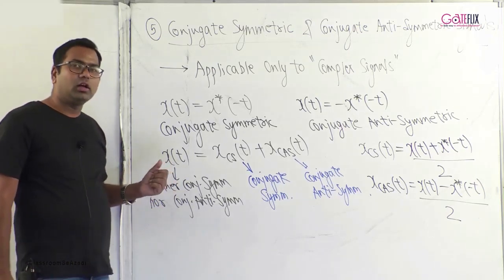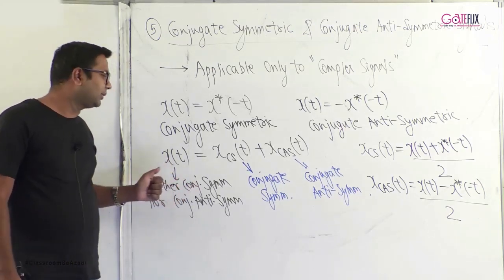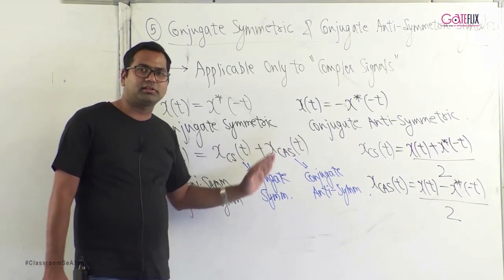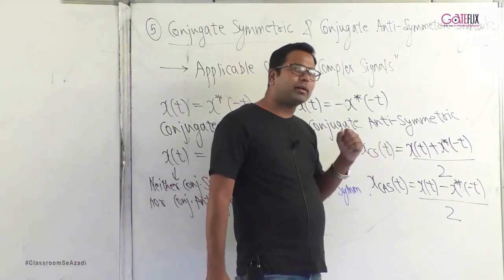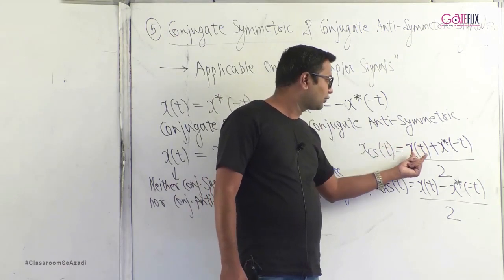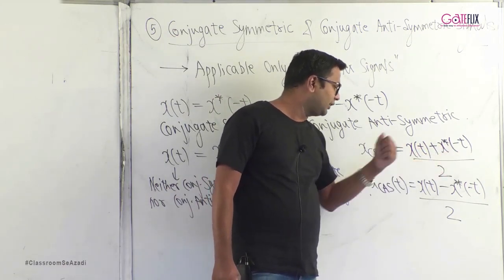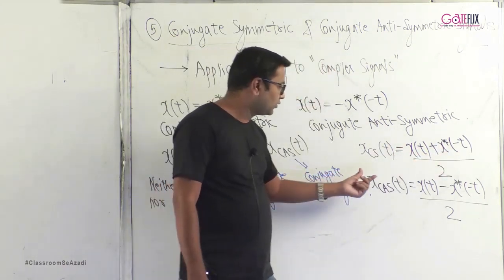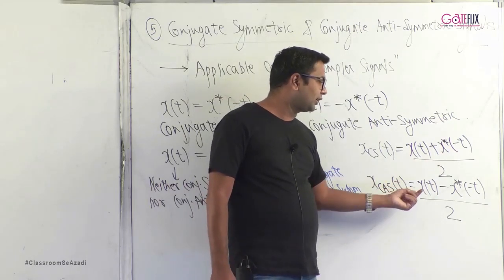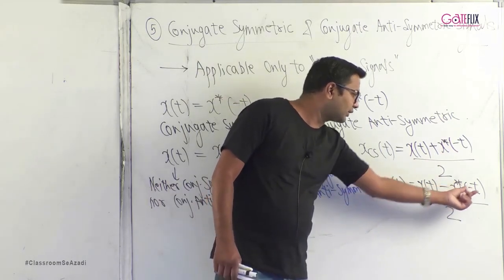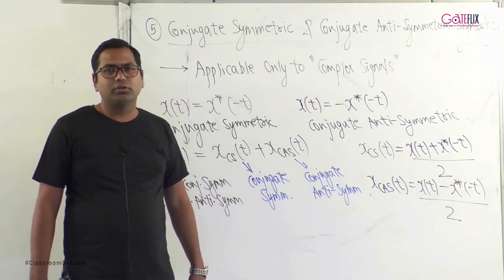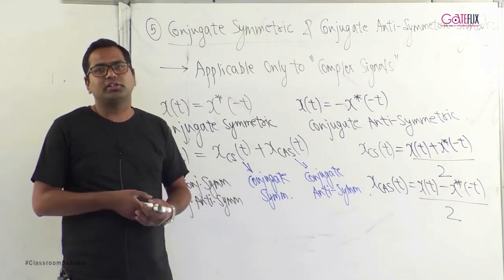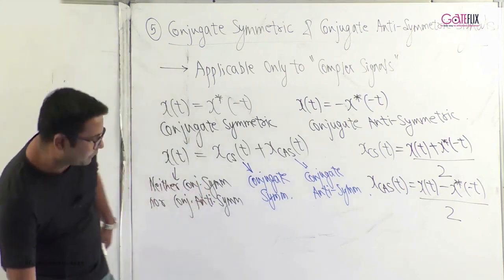If you have a signal which is neither symmetric nor antisymmetric, you can divide it into two parts. One is the symmetric part, the other is the antisymmetric part. The conjugate symmetric part can be calculated as x of t plus x star of minus t divided by 2, whereas the conjugate antisymmetric part can be calculated as x of t minus x star of minus t divided by 2.